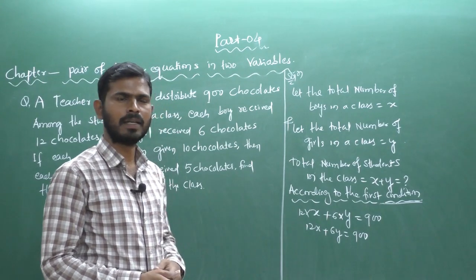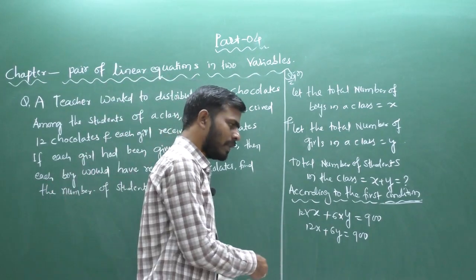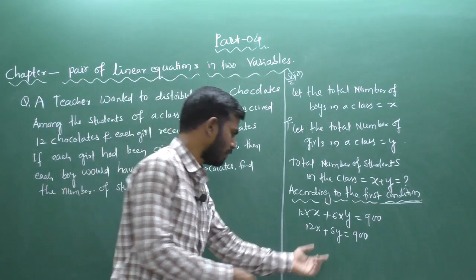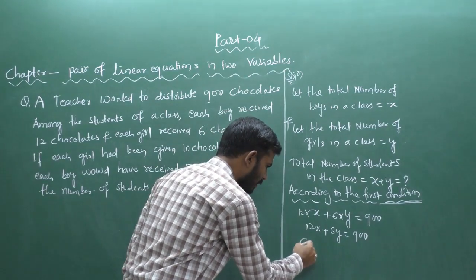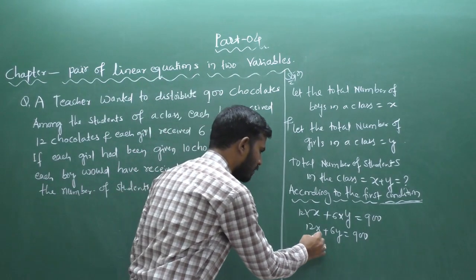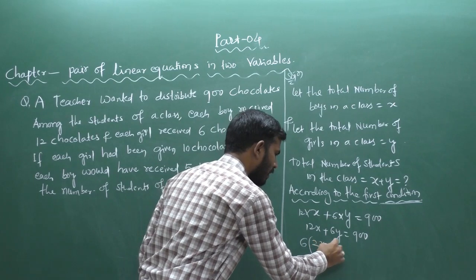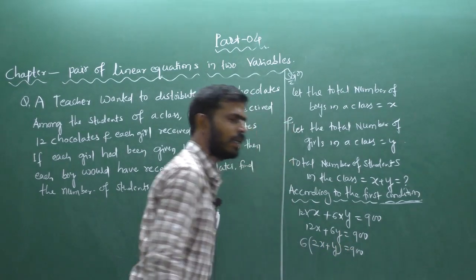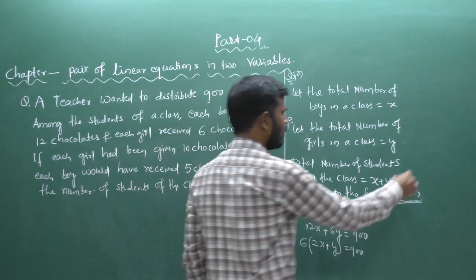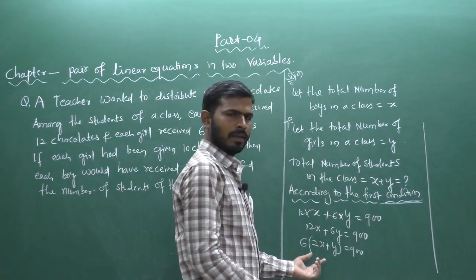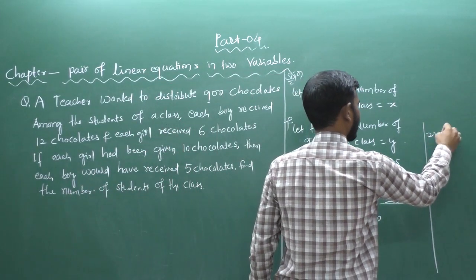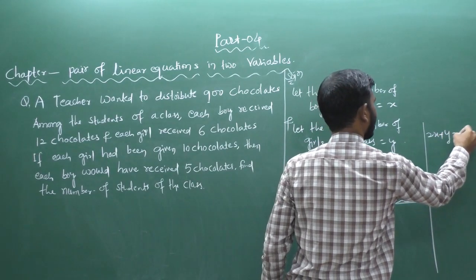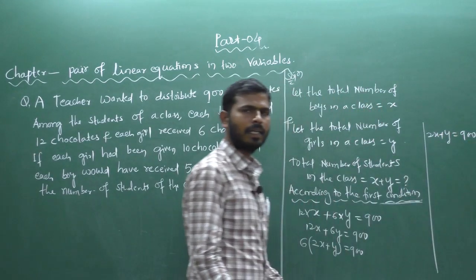You can keep 900, or you can take the common factor of these two terms, that is 6. Taking 6 common, we get 6 times (2x plus y) equal to 900.